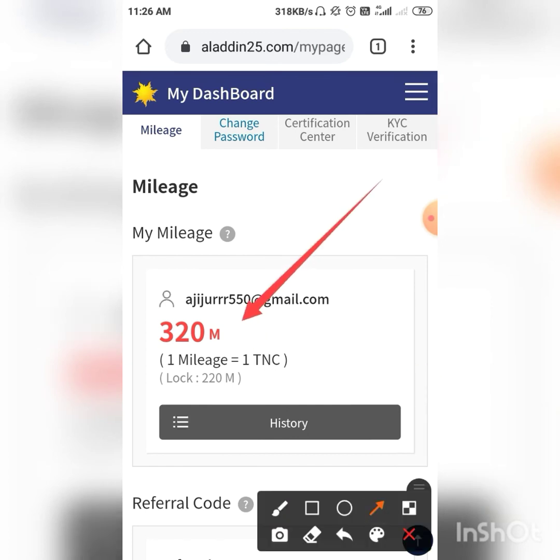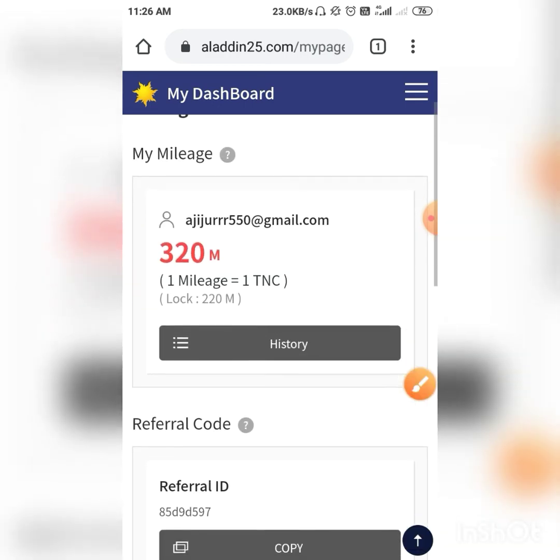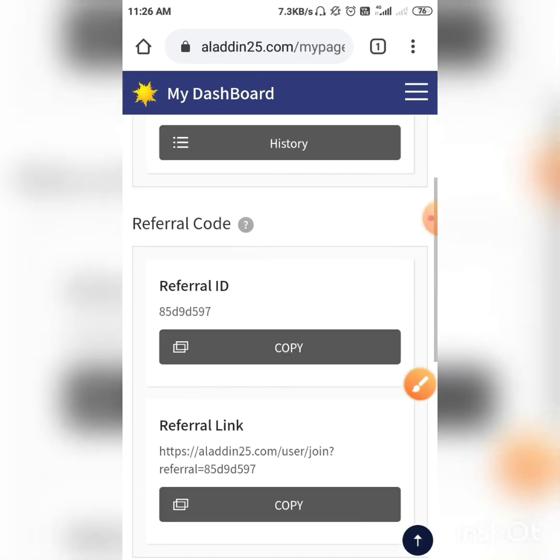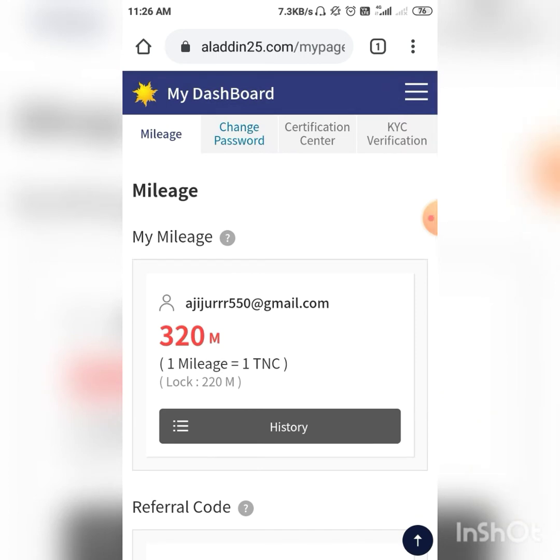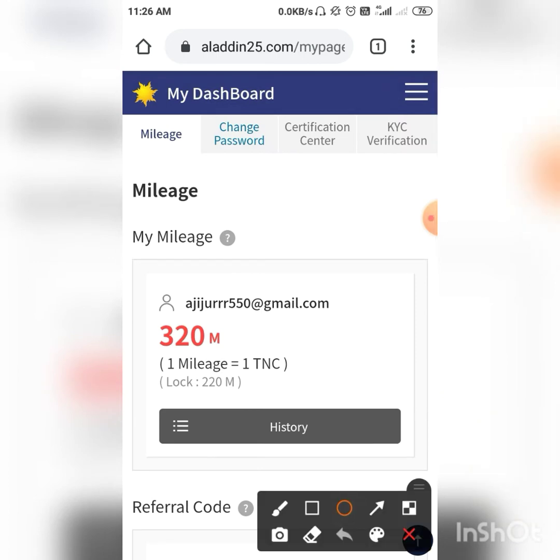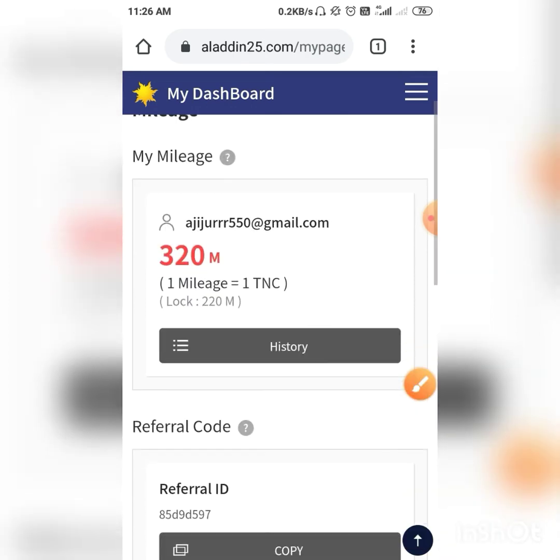I received 320 M. And guys, check, it is showing me.